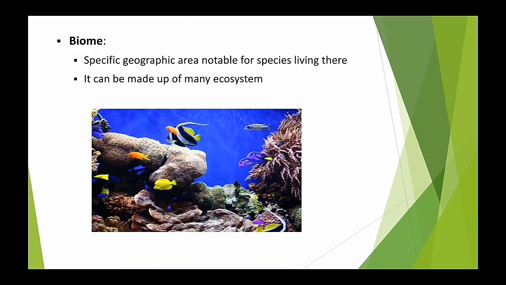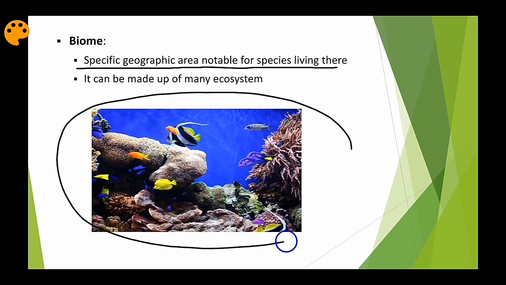Now coming to biome. What is a biome? A biome is a specific geographical area notable for the species living there. We can understand a biome simply by taking the aquatic biome. When we take an aquatic biome, it can contain ecosystems such as coral reef, forested area, etc. Right? So here the biome will be a specific geographical area, notable for the species living there, and the biome can be made up of different types of ecosystem.